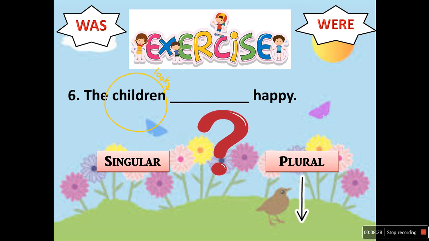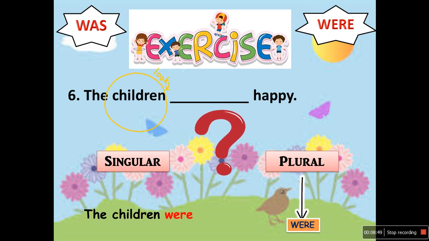Sometimes students think that the word children has no s or es, so it is singular, and children's is plural, but there is no word like children's. So children is a plural. With plural pronoun we use were. So how will we write the sentence? The sentence will be, the children were happy.